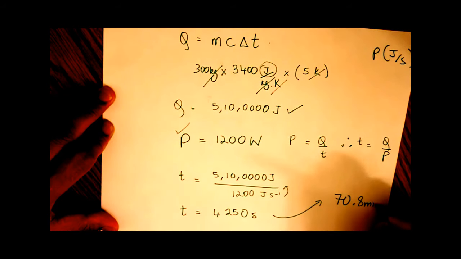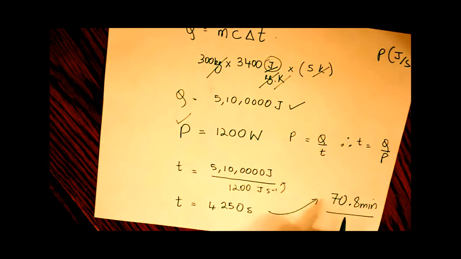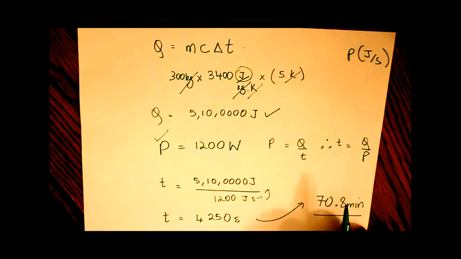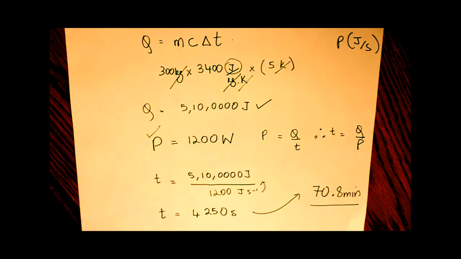The final answer is 70.8 minutes. So it takes the alligator 1 hour and 10 minutes approximately to warm up his 300 kilogram body by 5 degrees Celsius in the morning sun. What a great life. Life of a gator.